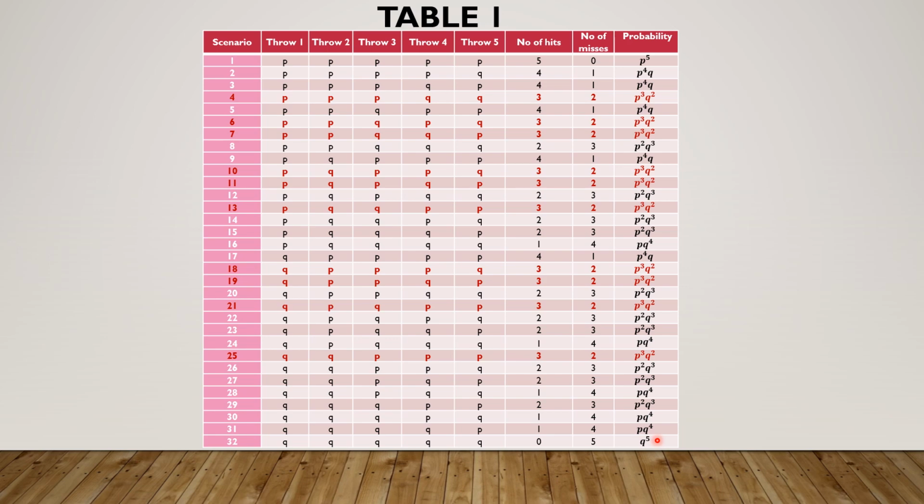Now, I told you that every binomial random variable's value will give us dual information. When we say 3 hits in 5 trials, it automatically implicitly means that 2 have been failures, which means we are looking for those cases where there are 3 hits and 2 failures. That is, in cases where the probability is P cube Q square, which has been highlighted in the table. And we find that the highlighted cases count to 10. Scenario 4, scenario 6, and if we count all the highlighted cases, we find that it is 10.